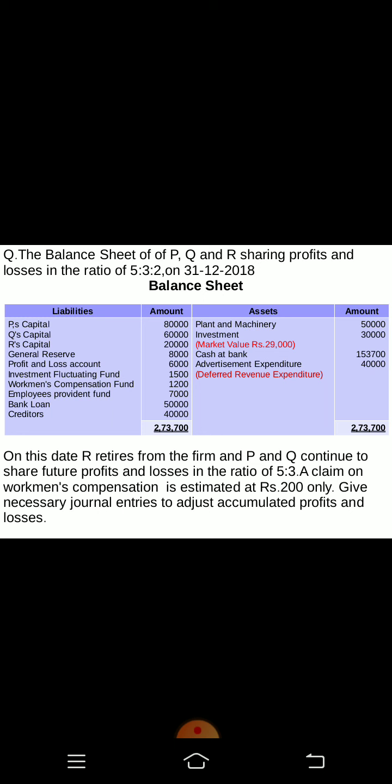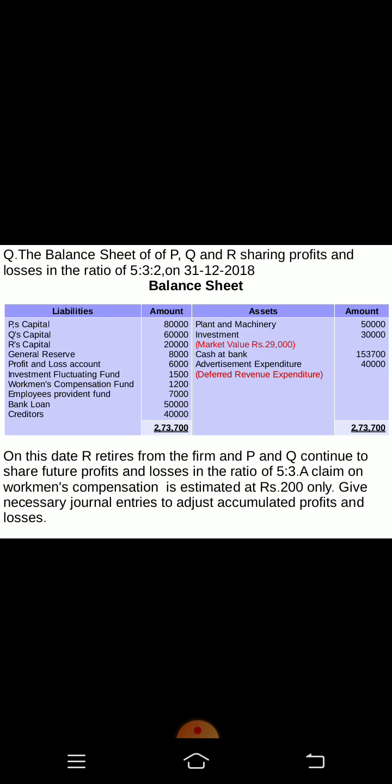Then come to the asset side, advertisement expenditure. This is called deferred revenue expenditure, and it will be treated as a part of accumulated loss. That also will be written off or transferred to the debit side of the partners' capital accounts.